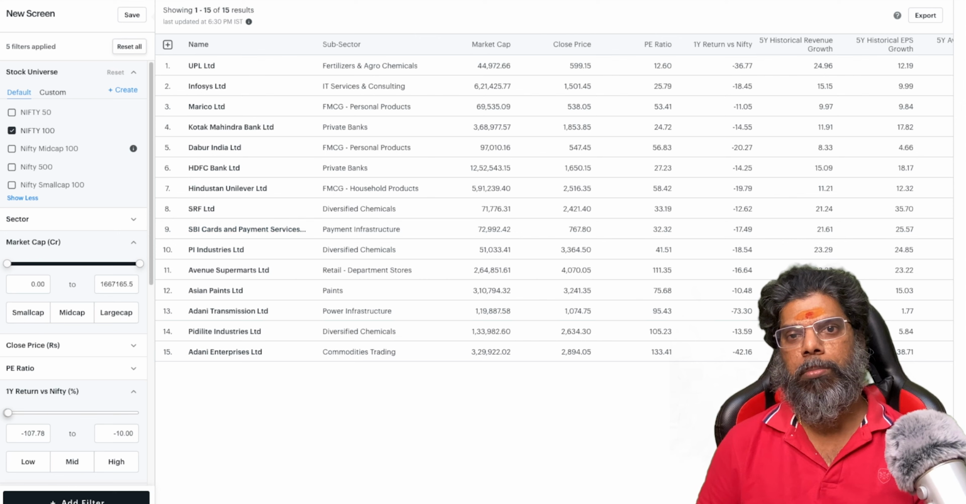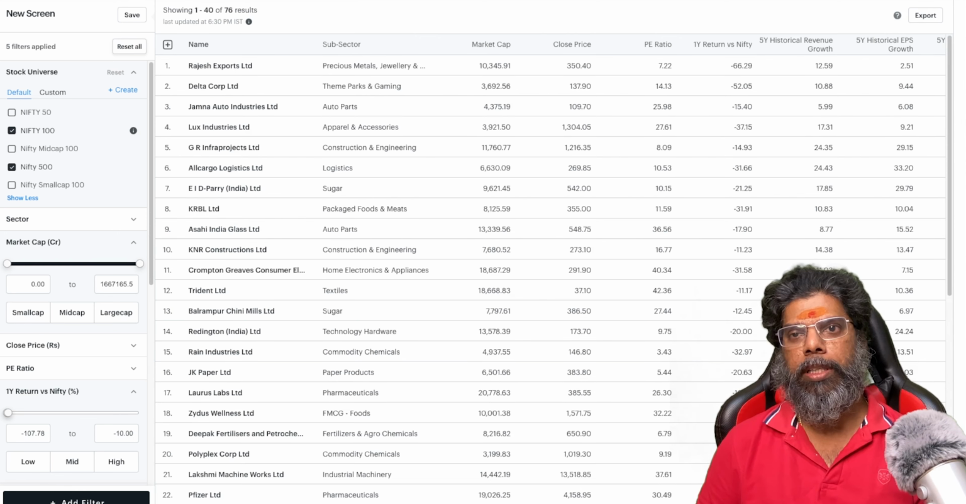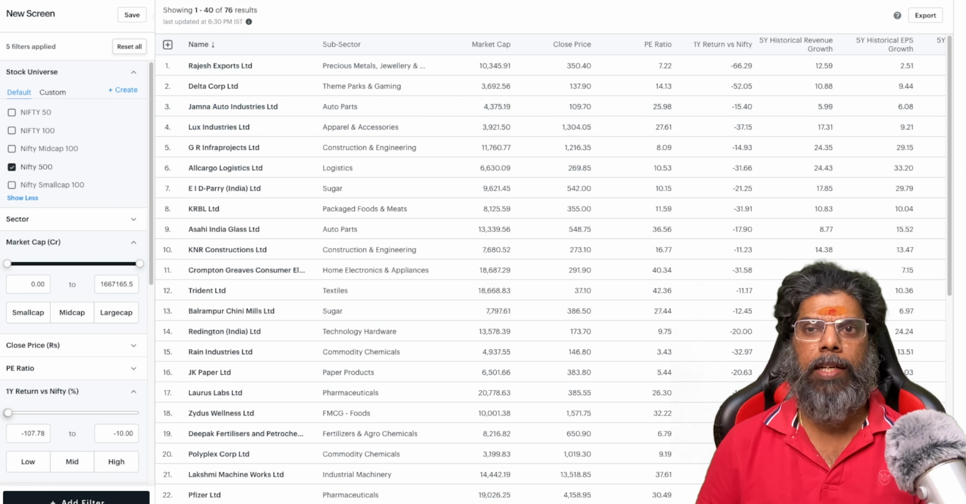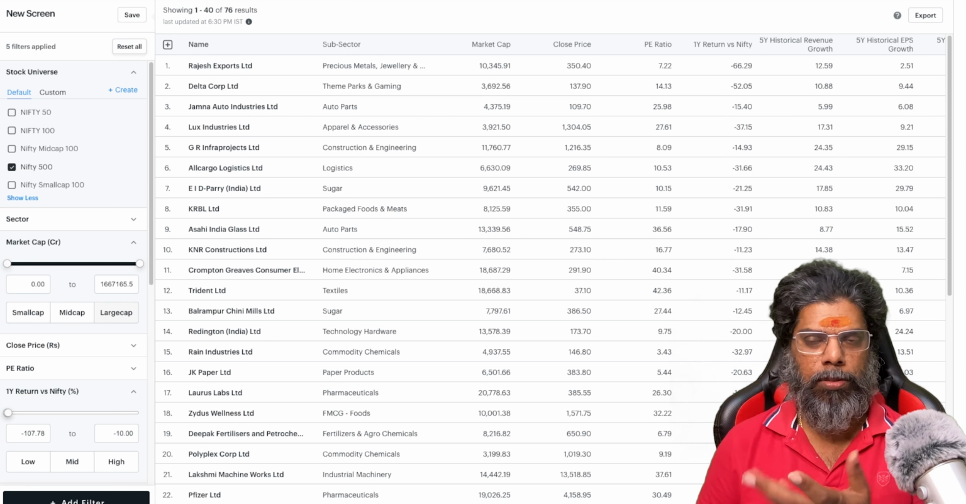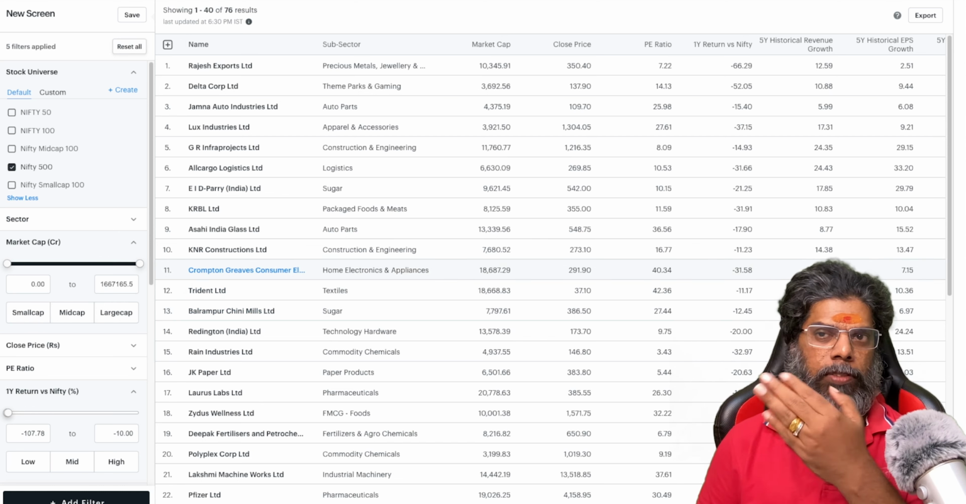If you want more, you can go with Nifty 500. In that you get 75 stocks. Let's go with Nifty 500. Okay, I have 75 stocks now. So in this I need to find out which one I want to go with. As I mentioned, here also you can see small cap, mid cap, large cap. So anyway you can do whichever way you want. And basically these are the ways you can filter it out.